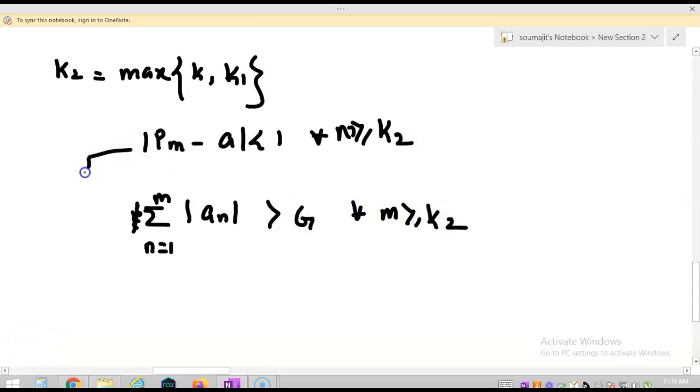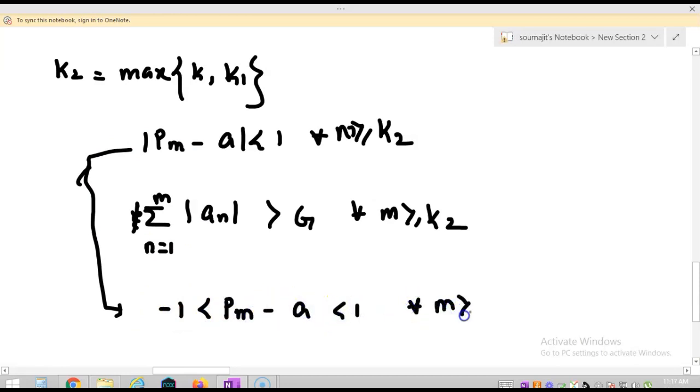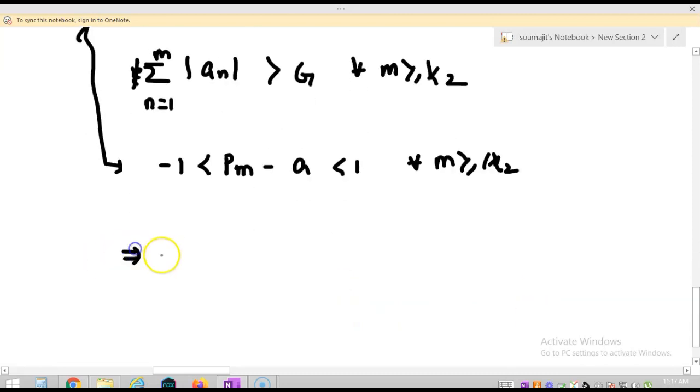Now from this I actually can write minus 1 less than P_m minus A less than 1 for all m greater equal to K2, right? And I can write A minus 1 less than P_m less than A plus 1 for all m greater equal to K2, right?